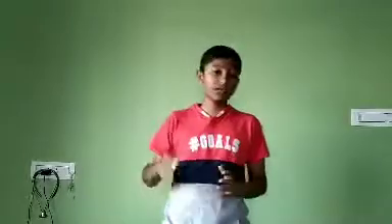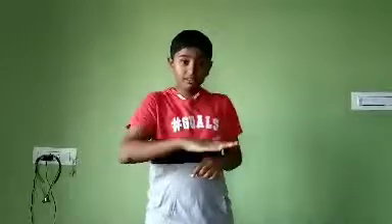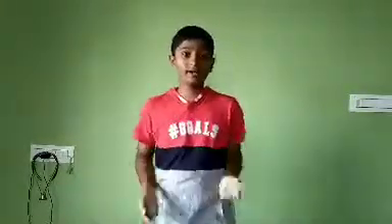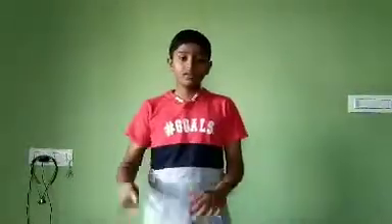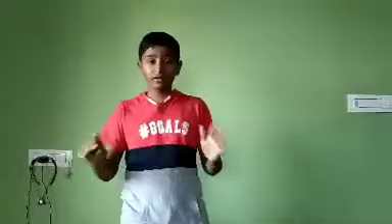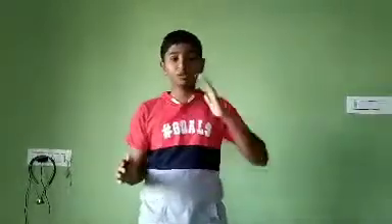Now let us learn what a candle is made up of. A candle is a column of wax, and in the middle of the wax there is a wick. When we light the wick, the combustion of the wick takes place. And due to the combustion, heat is produced, and the heat melts the wax just below the wick. And the wax burns and a cup-like structure is formed. But the air also gets heated up just below the wick, and it rises up, and the cool air from the surroundings rushes to take its place. This is why the edges of the column of wax do not burn, and it just keeps melting.